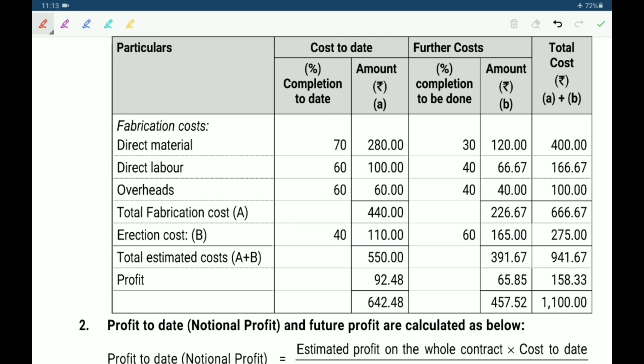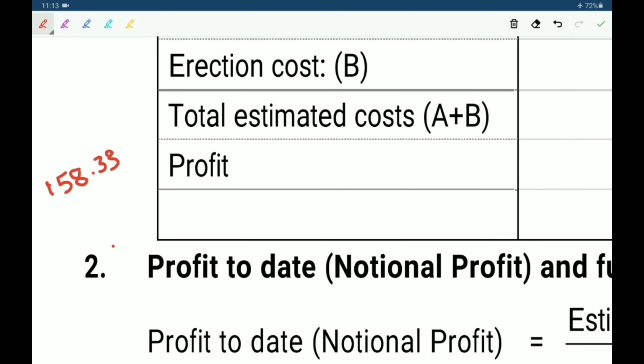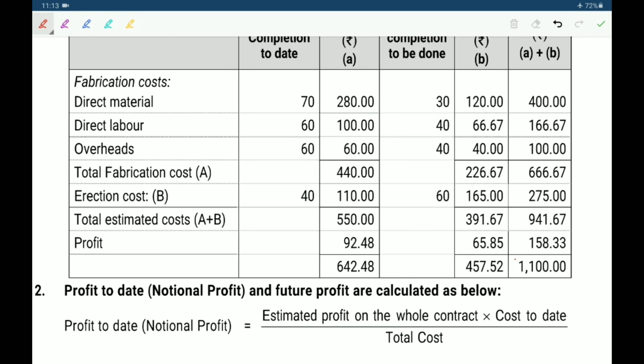Profit how much? 158 lakh 33,000. It belongs to cost up to date and further cost. For better understanding, 158.33 into up to now how much cost we have? 550 lakhs.